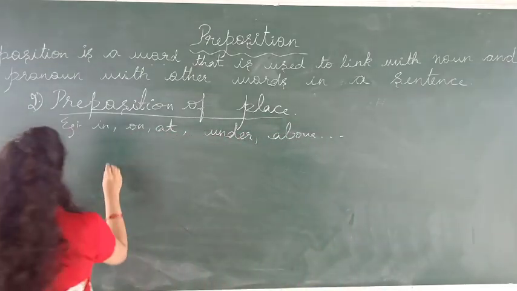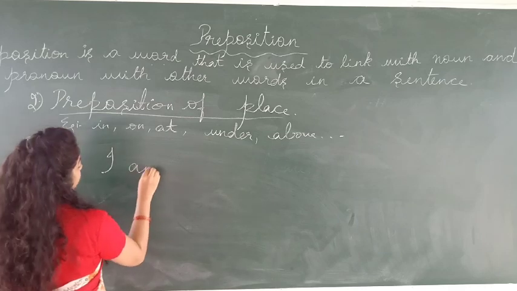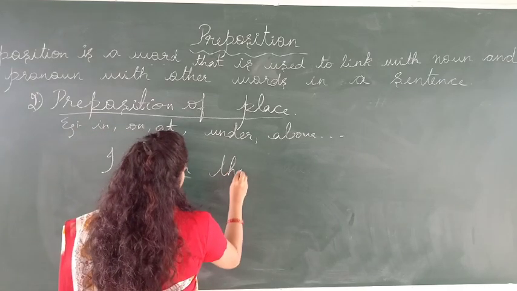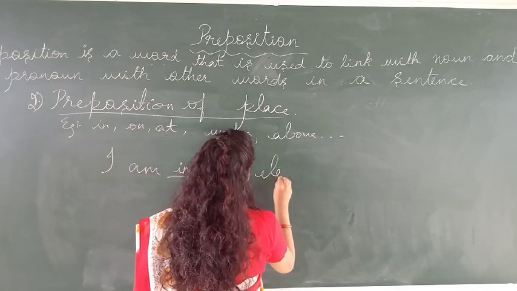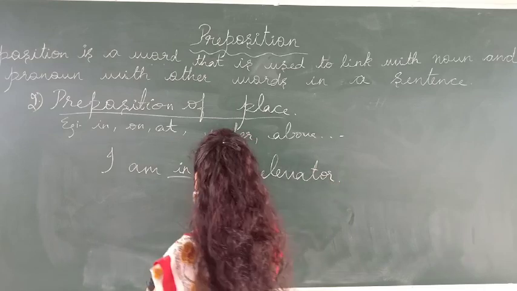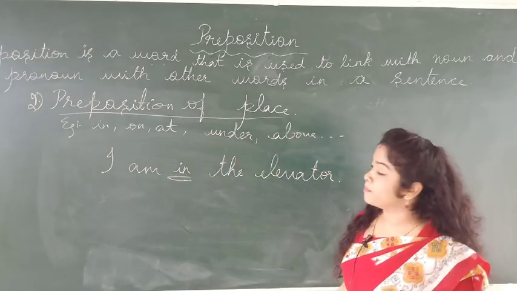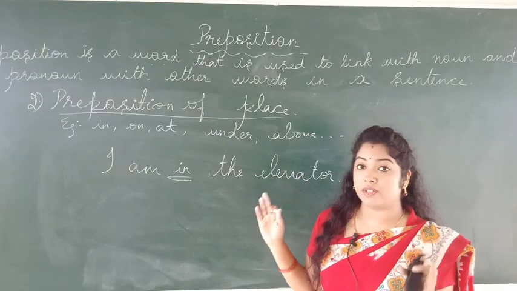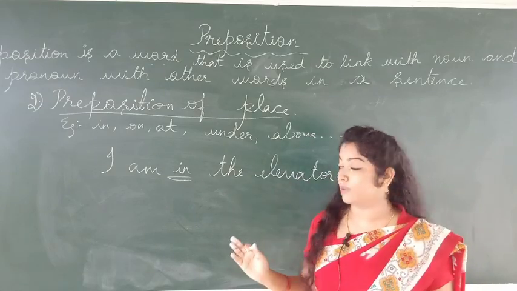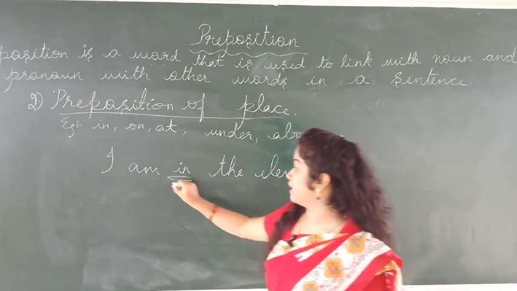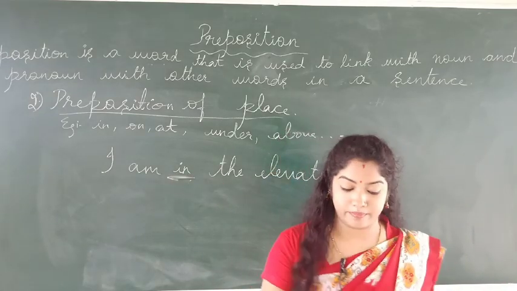So what will you tell? I am in the elevator. So here in is the preposition. What exactly is this sentence telling? It mentions the place where exactly he is. I am in the elevator. Here in is the preposition.